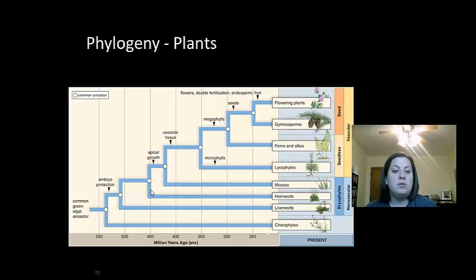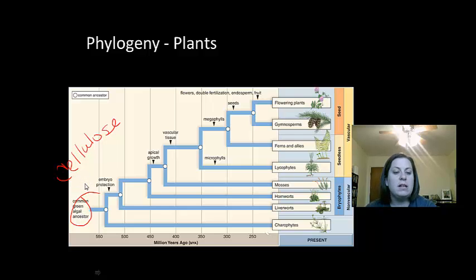Plants are believed to evolve from a common ancestor of the green algae. More specifically, freshwater green algae called charophytes. Land plants today share some characteristics with this algae. For one, they have a cell wall made out of cellulose. This cell wall is made out of a sugar that's similar to the cell wall of this green algae.